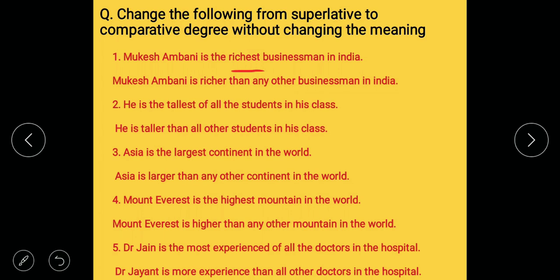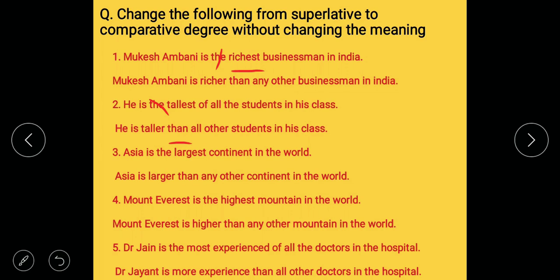Then what do you have to write? Mukesh Ambani is richest. First remove the. Okay, Mukesh Ambani is rich, comparative form, its comparative form is richer. Mukesh Ambani is richer than any other businessman in India. Understand? Second, he is the tallest of all the students in his class. He is. First remove the. Okay, he is taller. With comparative form we have to use than. He is taller than all other students in his class.